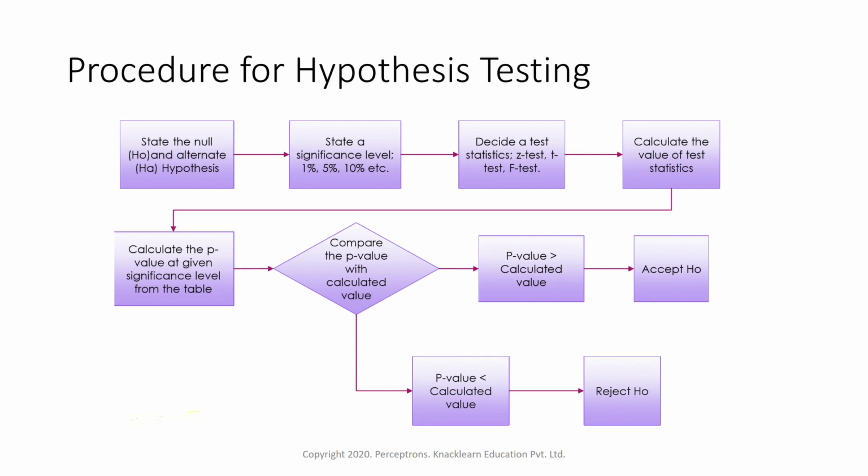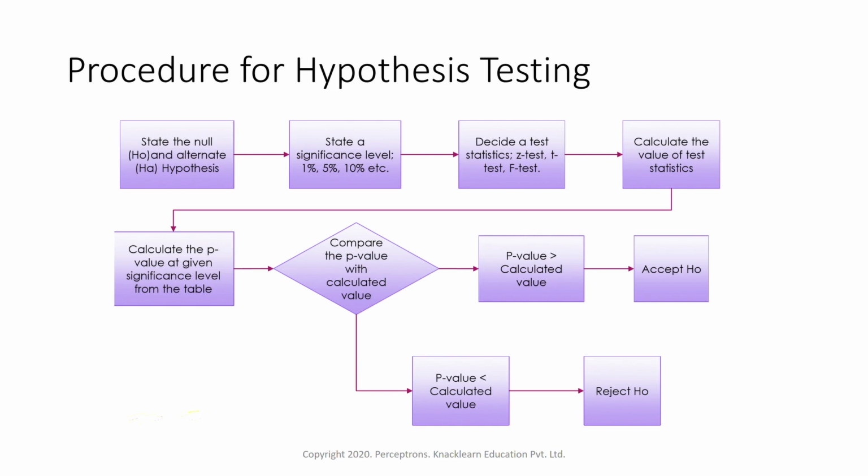Once the significance level is set, after that we have to choose a test statistic. That is, we can do a z test, t test, or f test based on the type of sample. Then calculate the value of the test statistic. Then we have to calculate the p-value at that given significance level from the table.